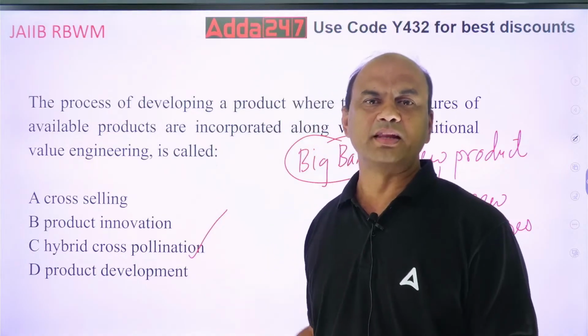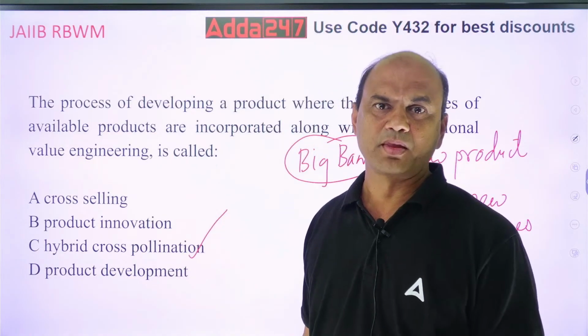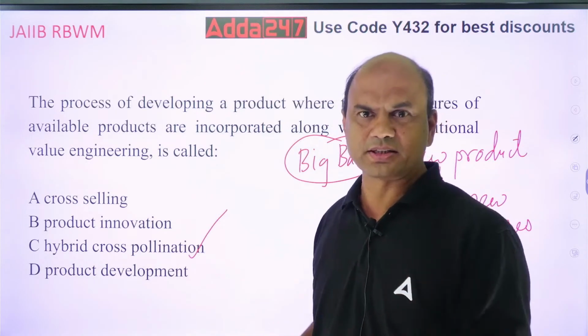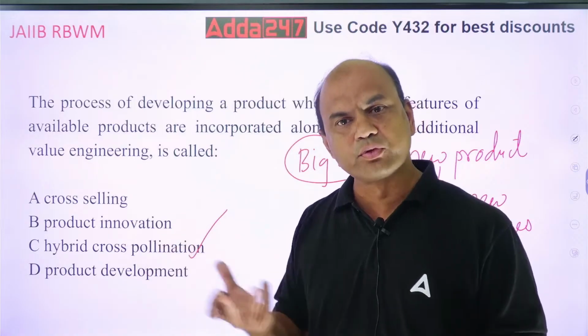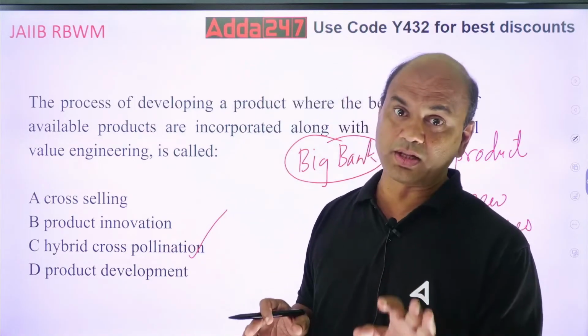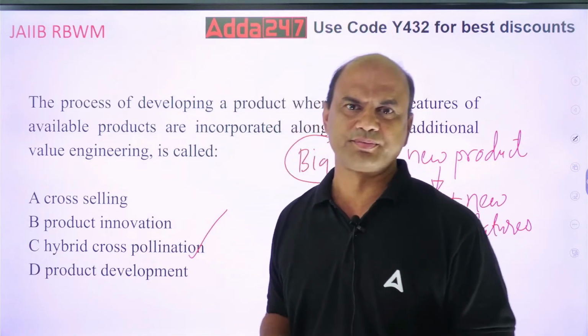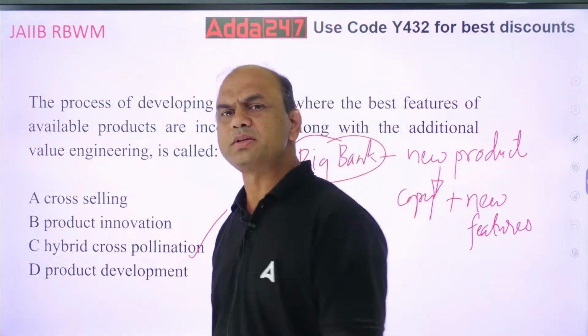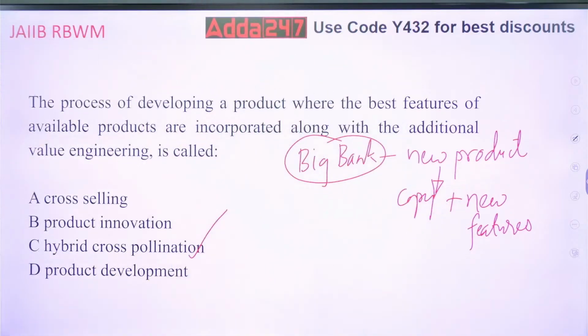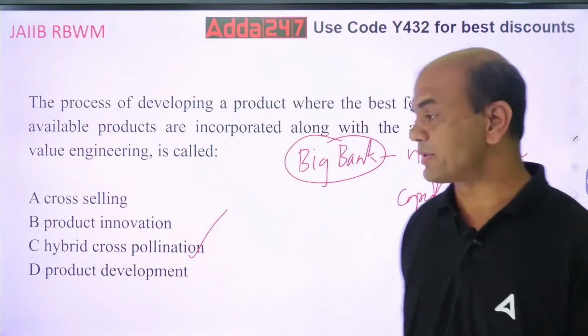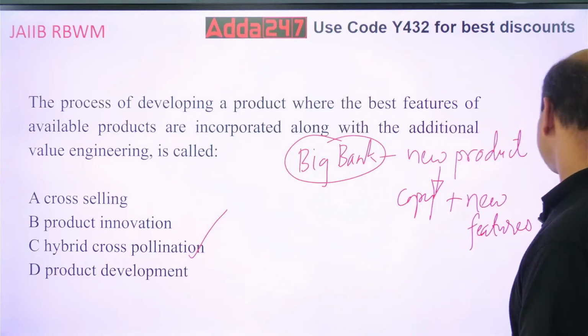You are taking an existing product, then adding a few features and removing some of them. Not only adding, I can remove some features if they are not required by my customers. So I am doing some modifications in that. I am not copying exactly. These are the additional features, and this is known as hybrid cross-pollination.